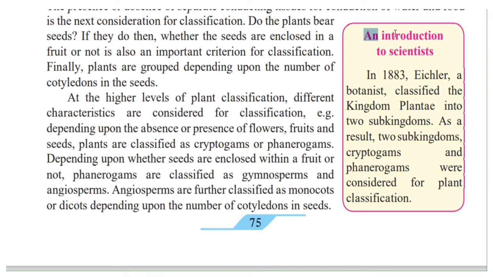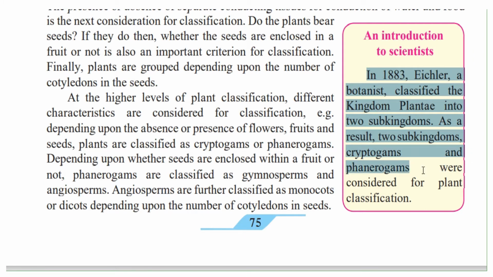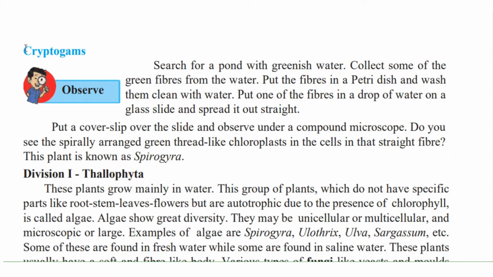Let's get acquainted to a scientist. Introduction to the scientist. In 1883, Eichler, a botanist, classified the kingdom Plantae into two subkingdoms. As a result, two subkingdoms, that is, cryptogams and phanerogams, were considered for plant classification. So it was the scientist Eichler who gave these two subdivisions. Let's study about cryptogams in detail.